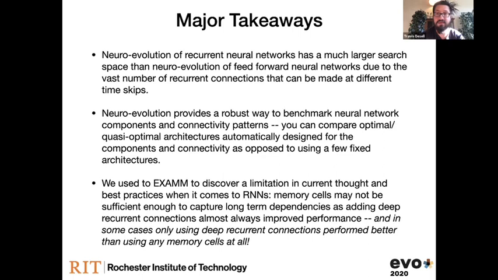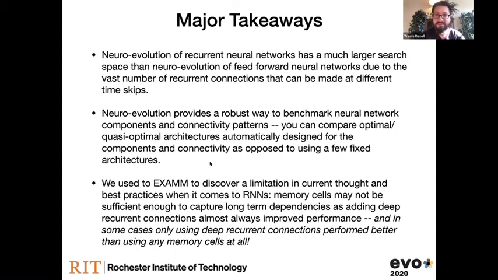Some major takeaways here. Neuro-evolution for recurrent neural networks is really fun. You have a much larger search space than just your standard feed forward or convolutional neural networks. So if you're looking for a fun neuro-evolution challenge, I suggest looking into it. Another one: you can use neuro-evolution to benchmark neural network components, right? We don't need to just use neuro-evolution to try and beat the best networks on certain data sets. We can use it to examine and learn more about machine learning and maybe inform the machine learning community through that.